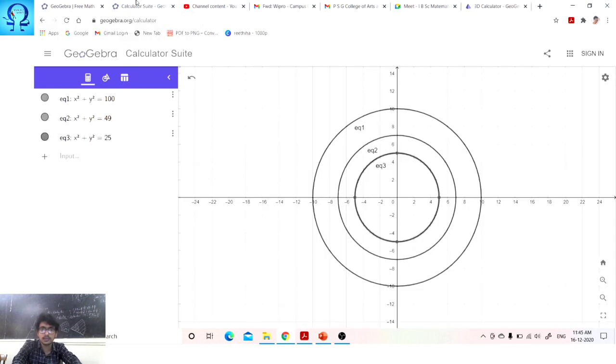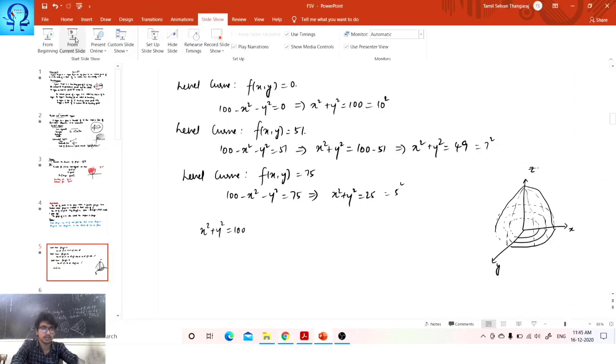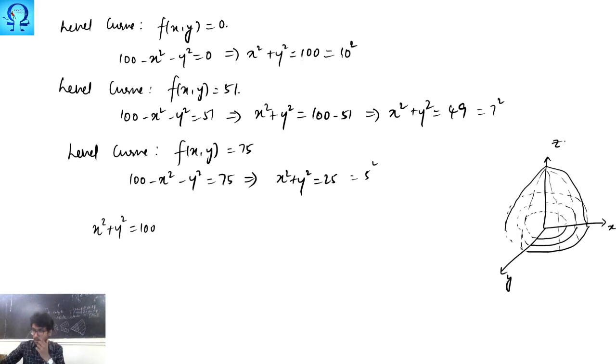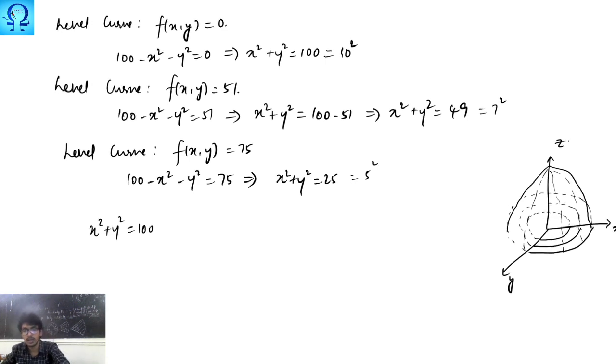Here the scale is 2 units. You may very well see the difference, and I hope you can understand these differences. Okay, so when you talk about these things in a two-dimensional setup, we call this level curves. Next, we are moving to the next concept, that is level surface.